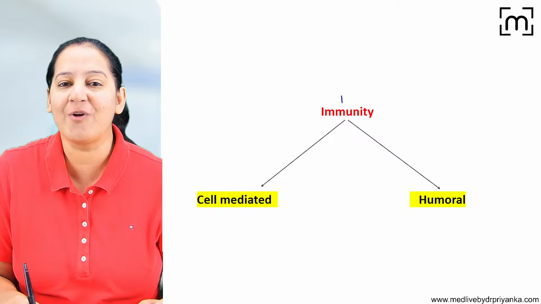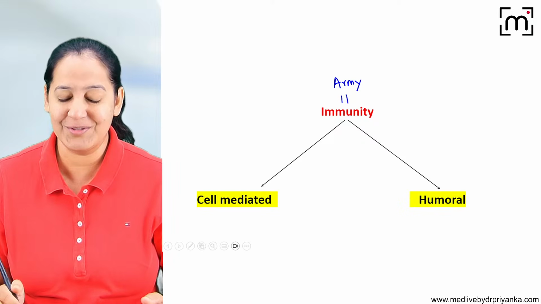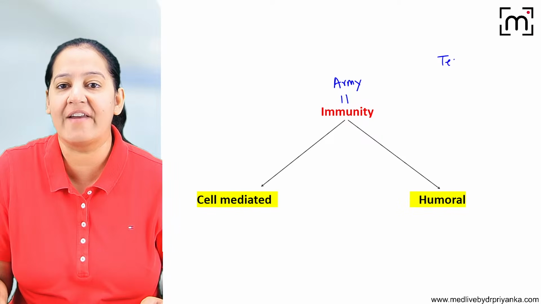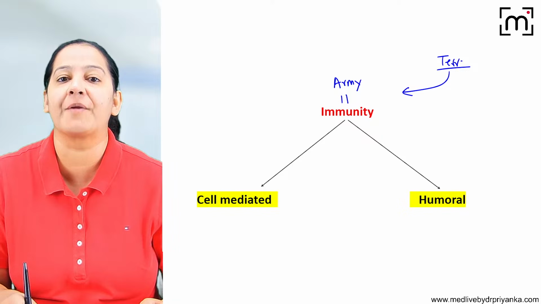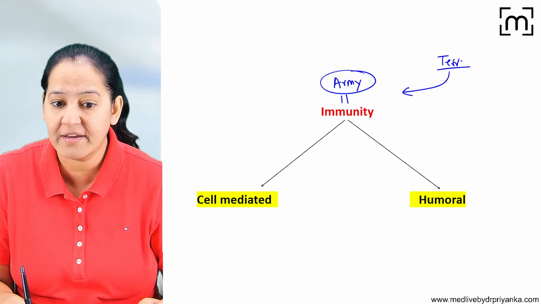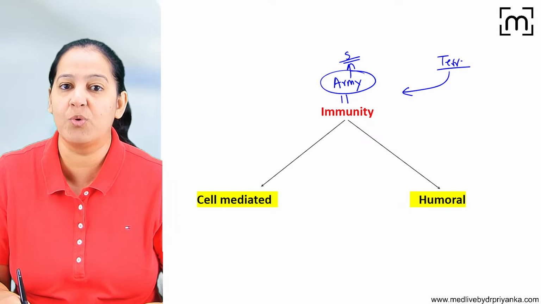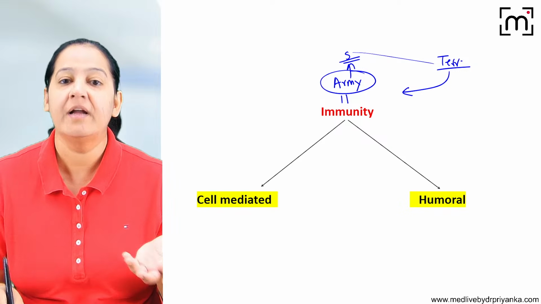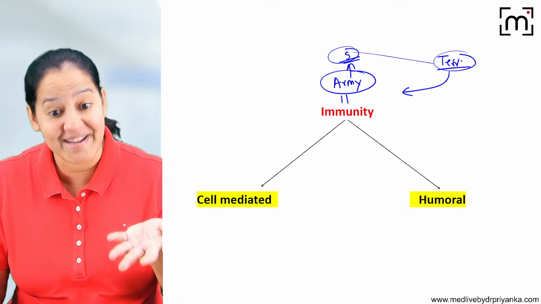So what is immunity? I always say immunity is like an army in the human body. We all have an army in the country. What happens whenever a terrorist tries to enter the country's territory? The army gets activated. In the army, we have the soldiers. The soldiers get activated, and there is a fight between the terrorist and the soldier. Let's see who is winning. If the soldier is winning, that is our immunity. And if the terrorist is winning, that is infection.